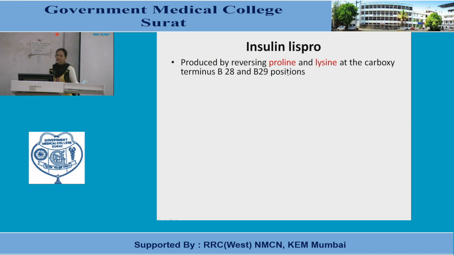And another thing, everywhere if you see, there is modification in the beta chain mainly. So you can remember that way also. Insulin Lispro is produced by reversing proline and lysine at the carboxy terminus, B28 and B29 position.